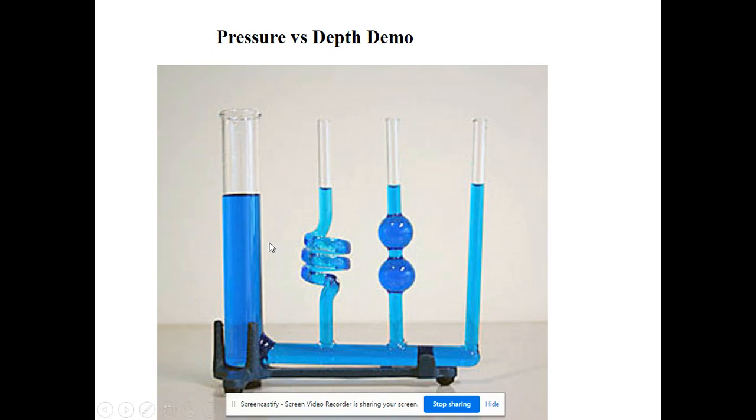So these are different containers showing that the water seeks its own level. Now, if you look closely, you'll actually see that the skinny tubes are just a little bit higher than the wider tube. That is not due to a pressure difference. That's due to something called capillary action, and you'll learn more about that in chemistry. But for the most part, the levels are the same.